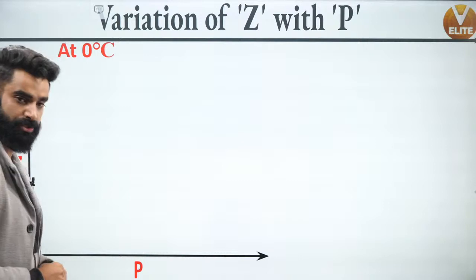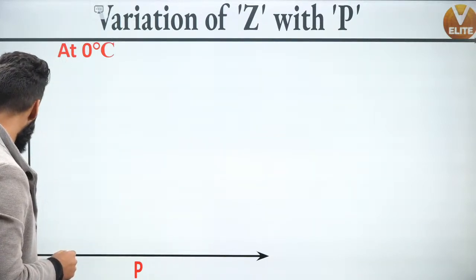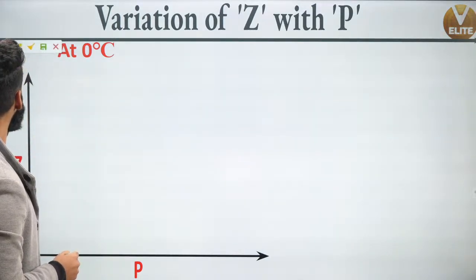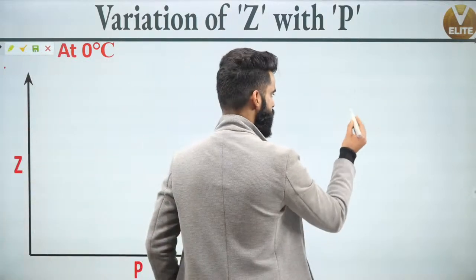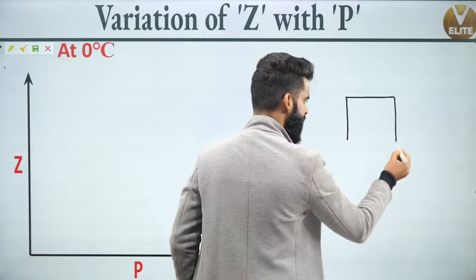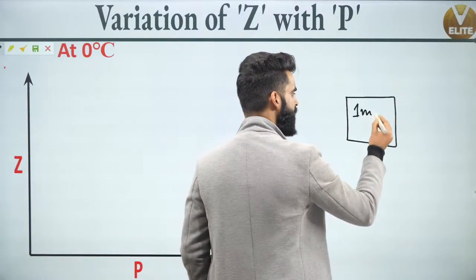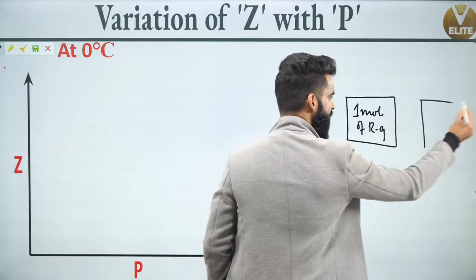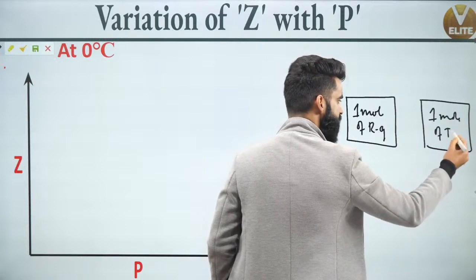Now, what we are going to do is something important. Understand it properly. What am I going to do over here? Again, I'm going to take the container in which I have got 1 mole of real gas, and in this container, I have got 1 mole of ideal gas.